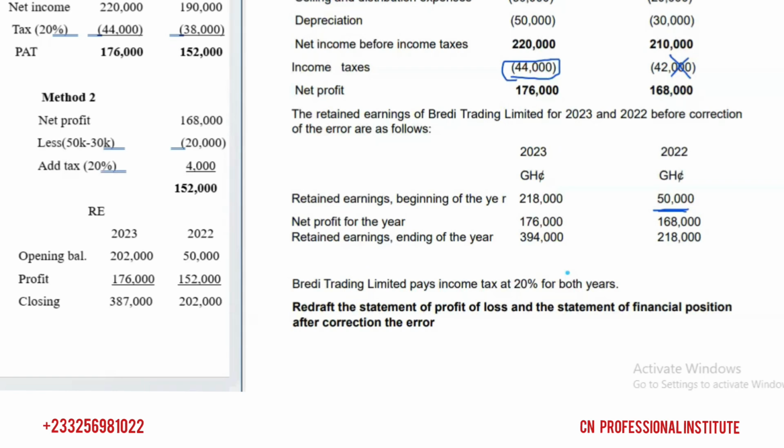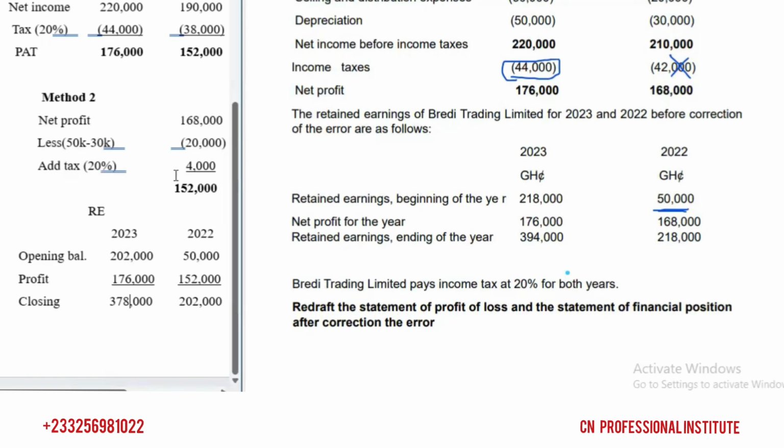Very, very simple. So you get 378,000, right? That's the readjusted or the revised retained earnings.